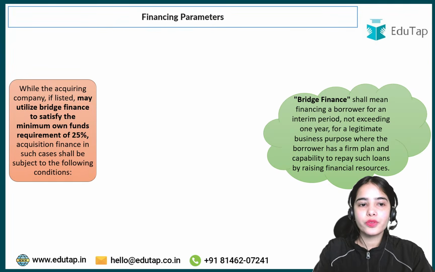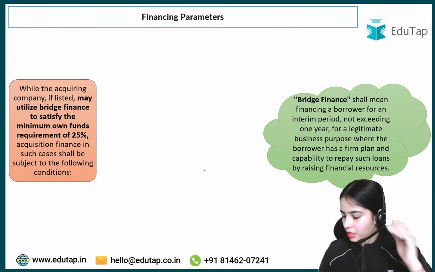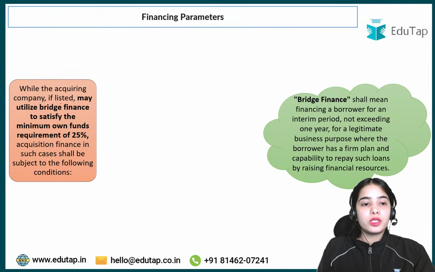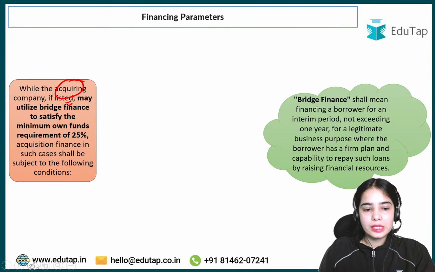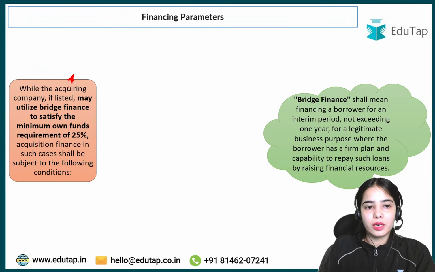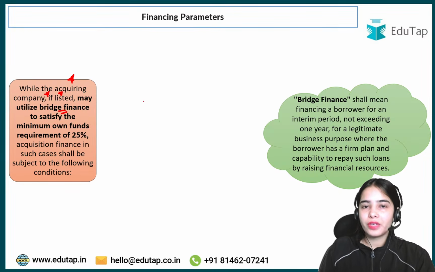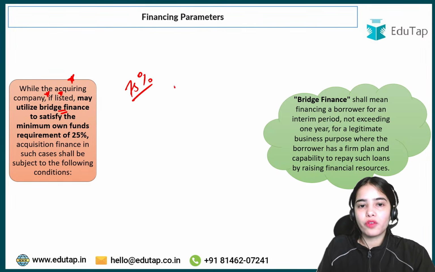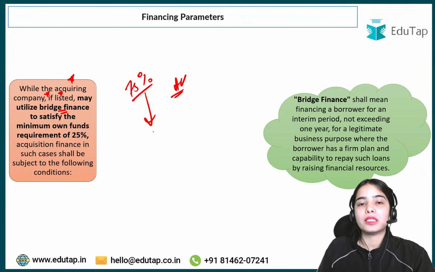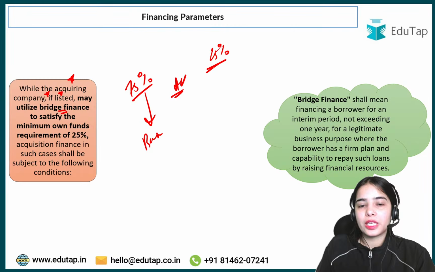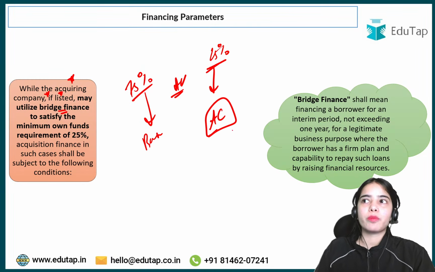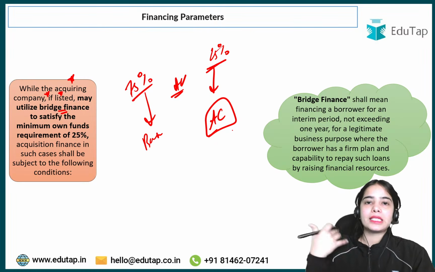Now coming to the last few points. Now coming to the bridge finance. While the acquiring company, if it is listed, may utilize bridge finance. Now we have discussed that up to 75% of the acquisition value can be provided by the bank. 25% of the acquisition value has to be brought by the acquiring company from its own funds, or by selling its own shares or by selling its own asset.